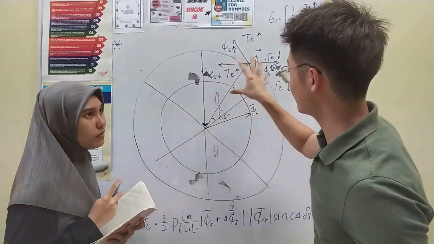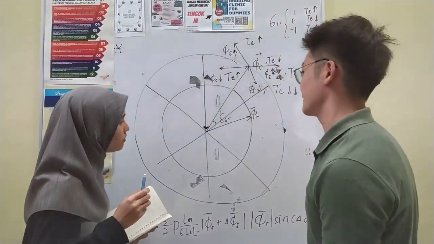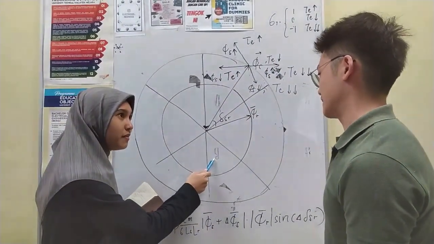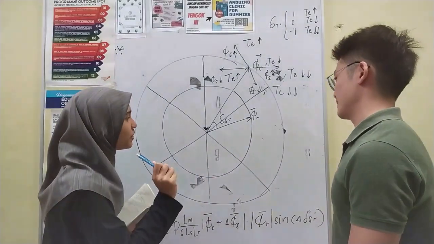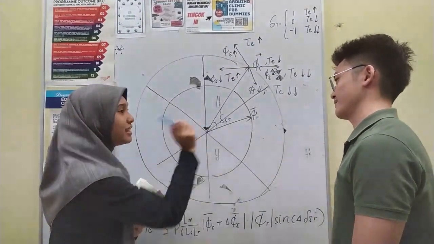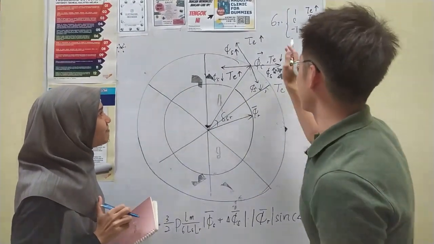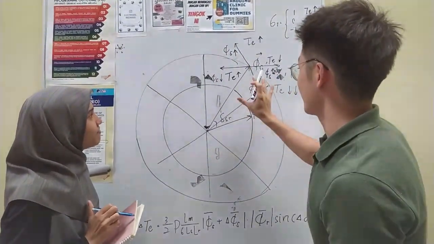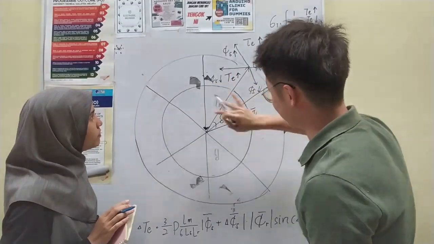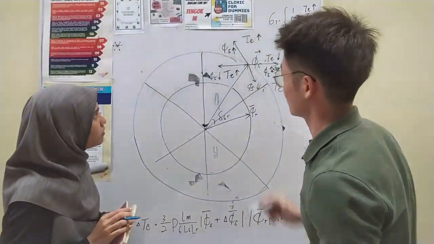Ayn, do you know which sector we are using now? We start from here, right? So in that case, it's sector 3. Yeah, good. So I will explain in more detail using these 6 sectors, but for example, I will use this sector to explain how the torque is controlled.